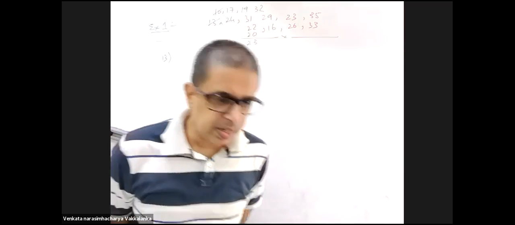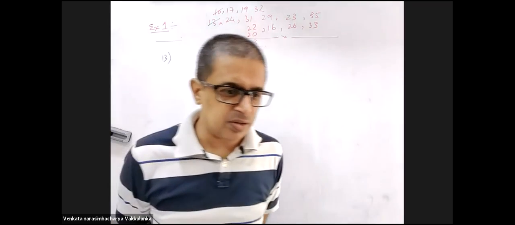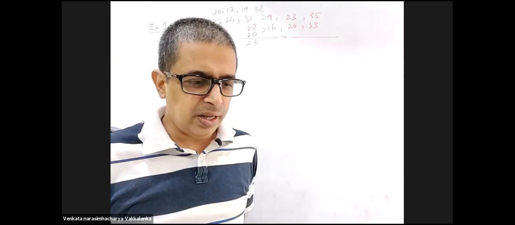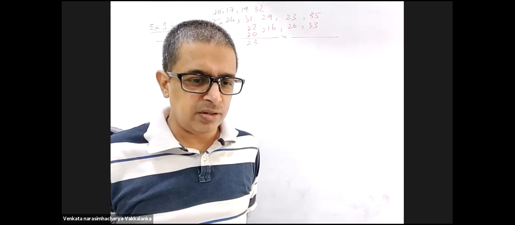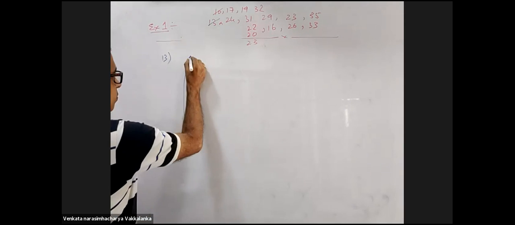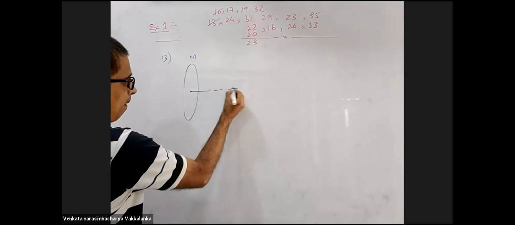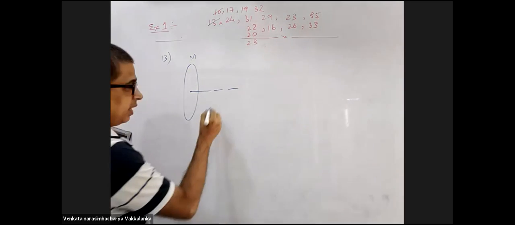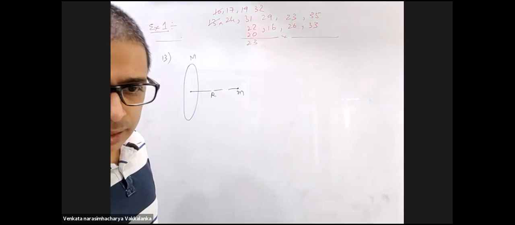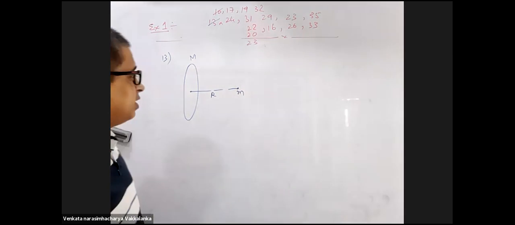A particle starts from rest at a distance of r from the center and along the axis of a fixed ring of radius R and mass M, and its velocity at the center of the ring is needed. Conservation of energy. This is capital M, this is small m. The particle starts from rest at a distance of r.